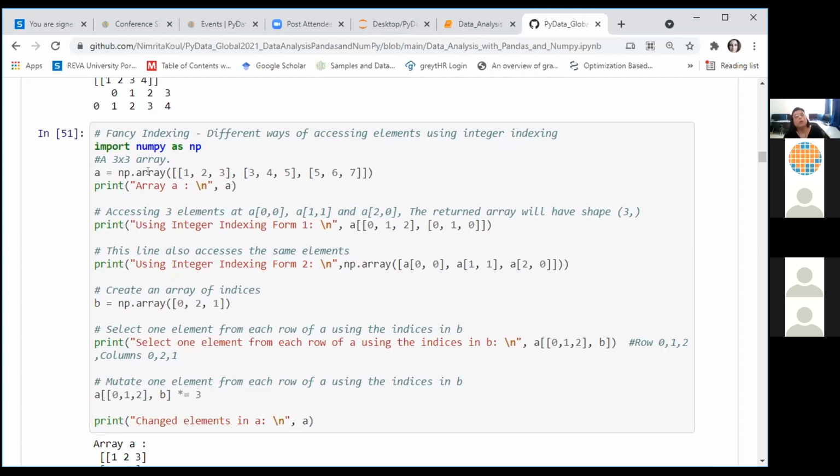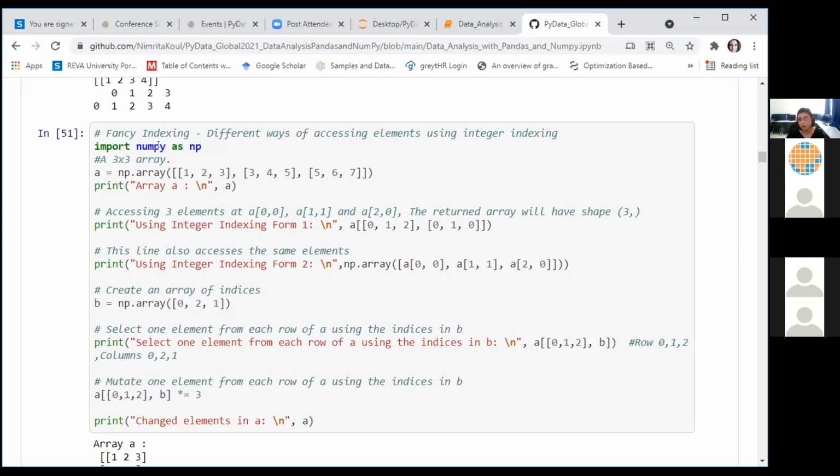One more thing which I want to share here is that it's not important for us to import numpy in every cell. For the sake of completion, for the sake of independence, in every cell I have written the import statement. In your first cell in the Jupyter notebook, if you do the imports, that is sufficient. It will last for the entire session.